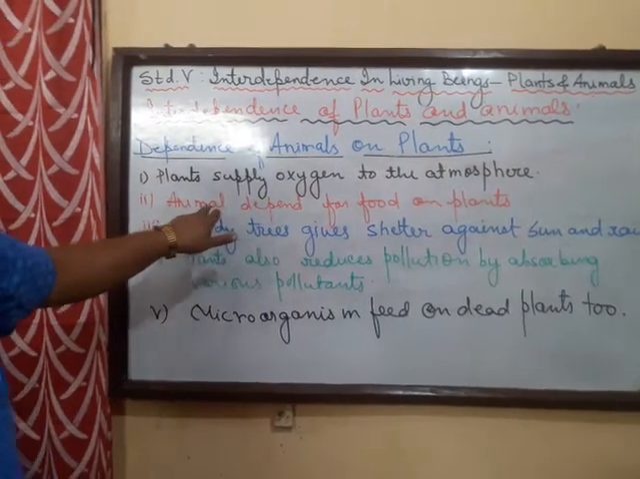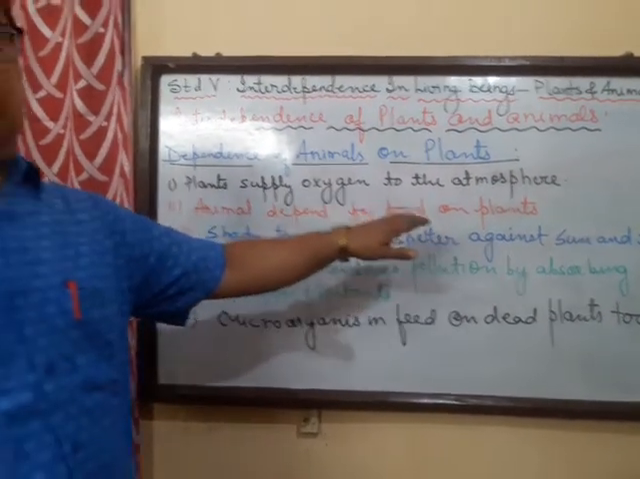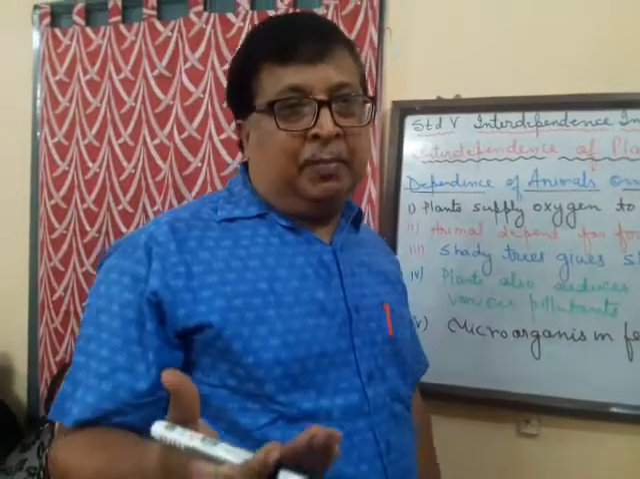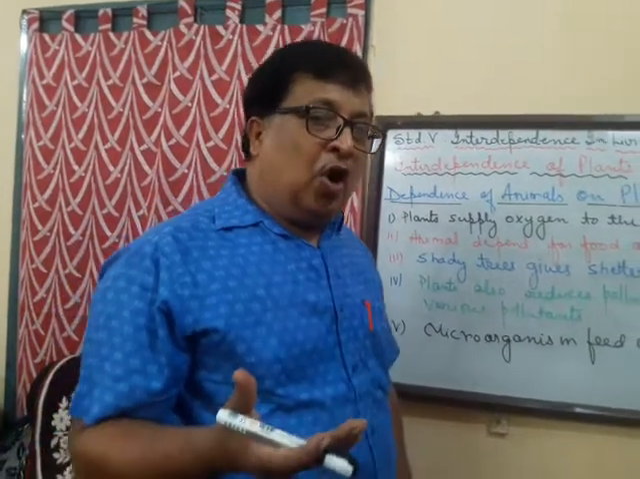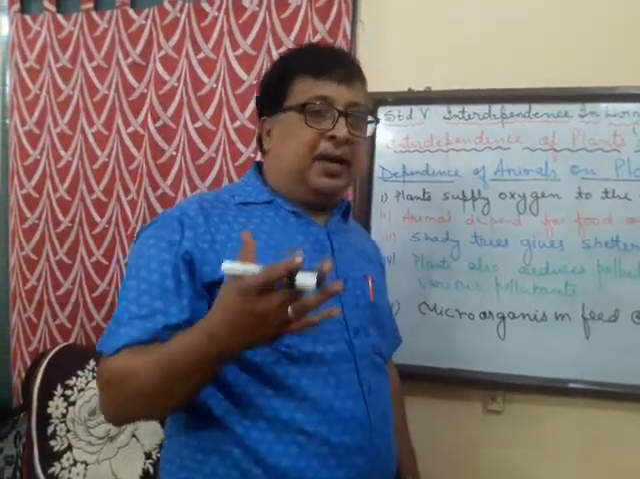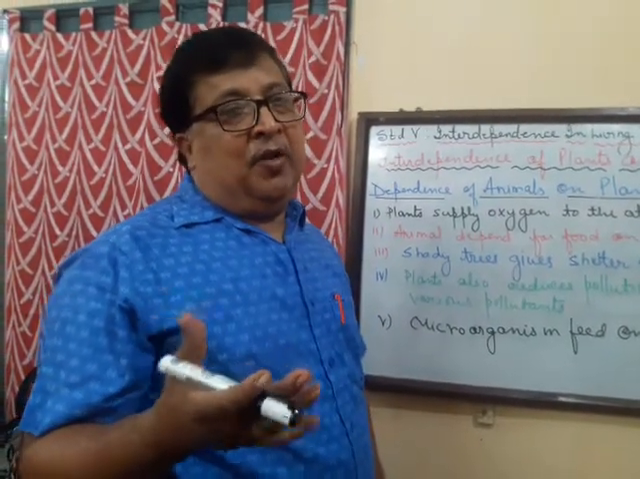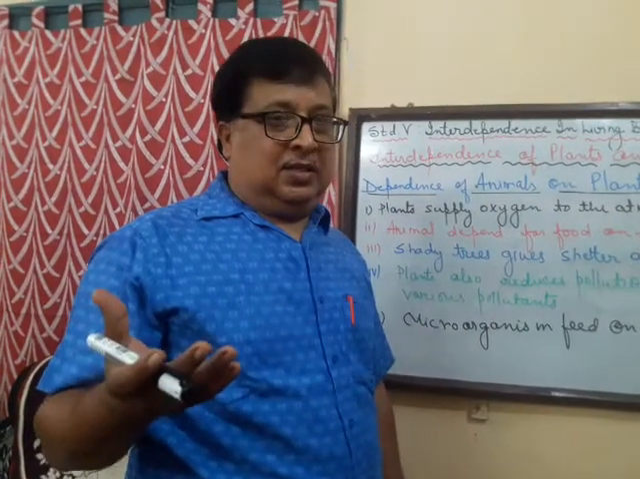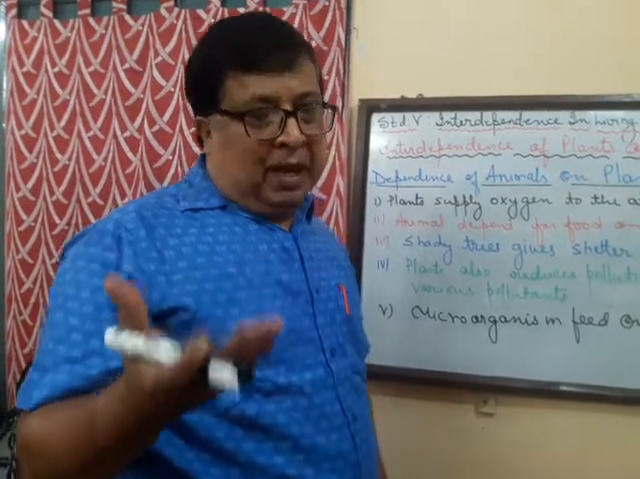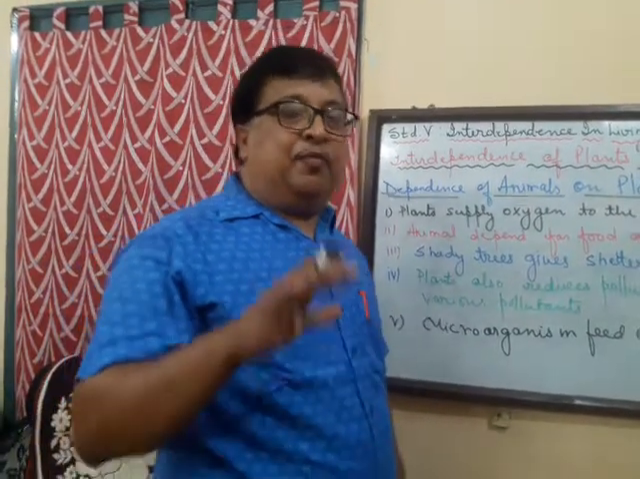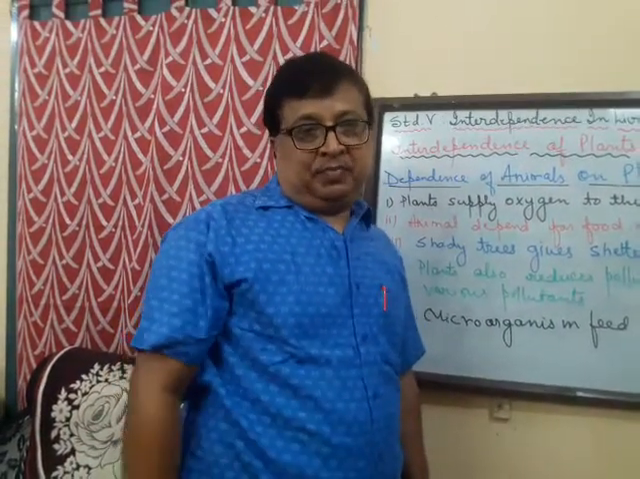Next, animals depend for food on the plants. Now green plants are the only producers. So all the animals depend directly or indirectly for food on the plants. And of course, since plants are the producers, they provide food to the animals.